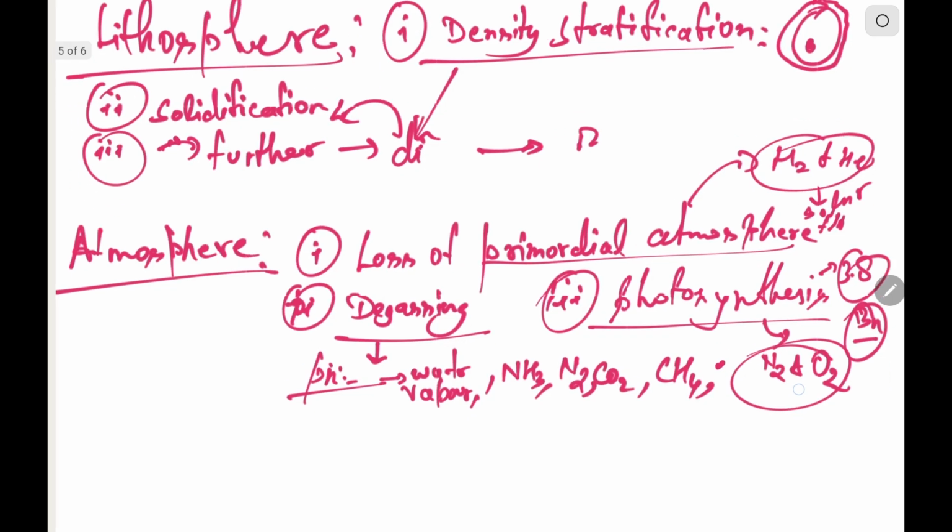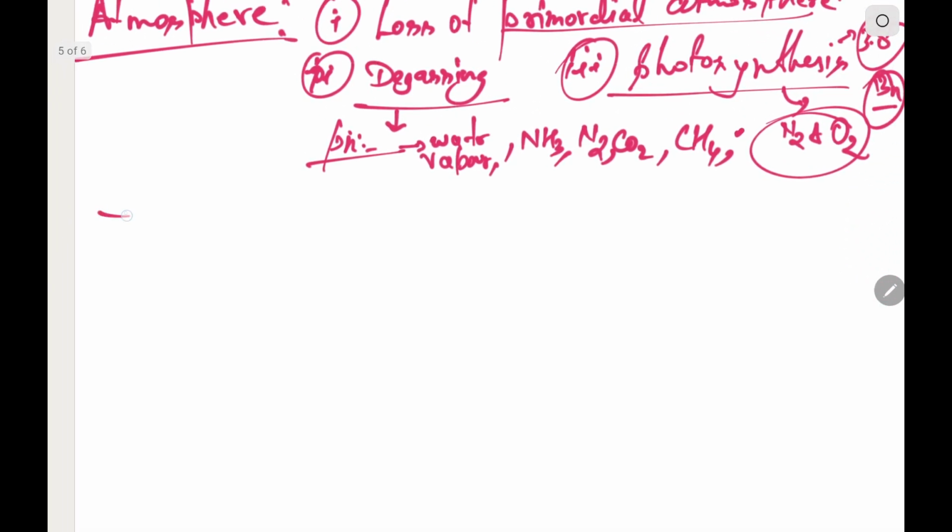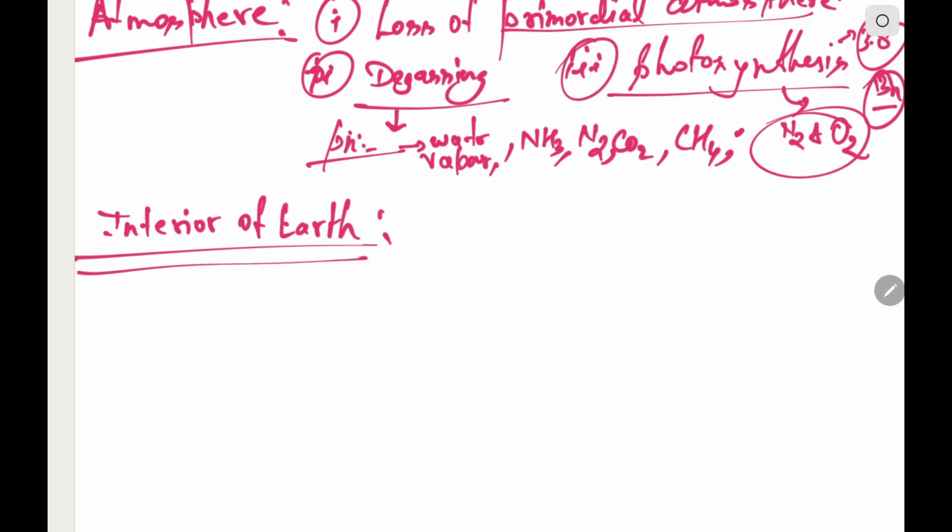Now moving on to the next chapter, which is about the interior of Earth. The radius of Earth is around 6,370 kilometers. So how do we get to know what is inside the Earth?